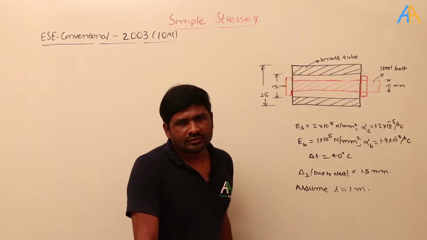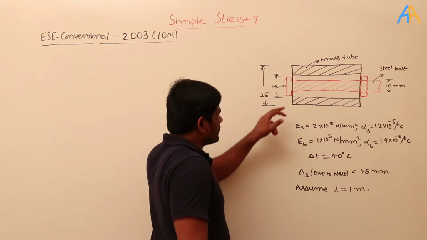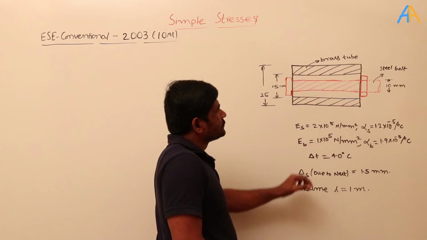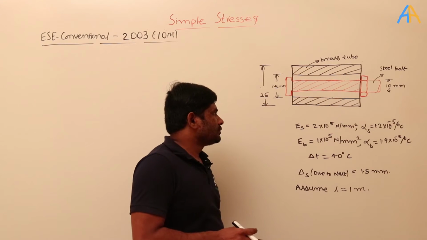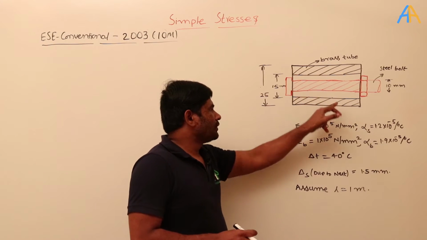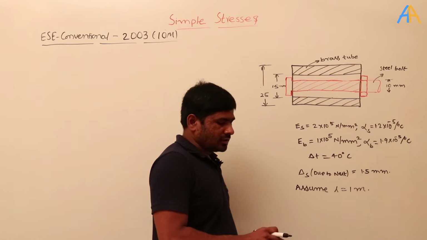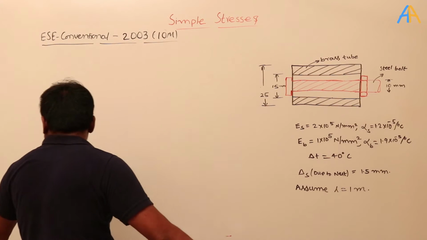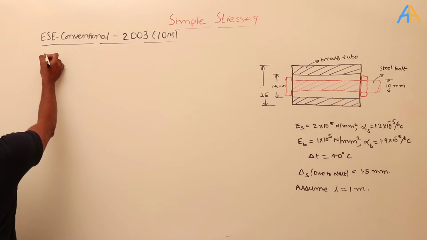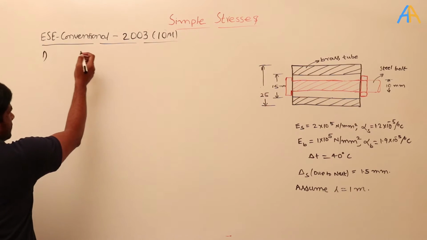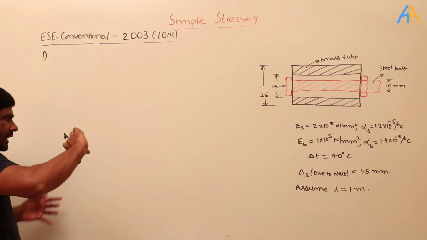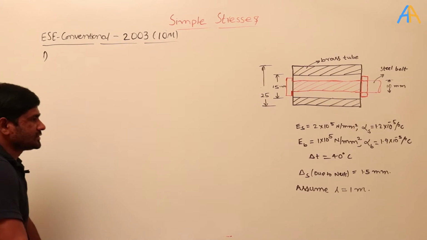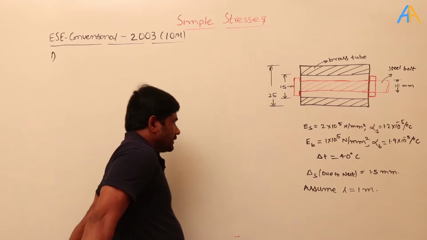So what happened in this case? I have taken the brass tube, and in the brass tube I arrange a bolt and a nut here, and there are two cases. The first one is I tighten the bolt. When I tighten the bolt, there are stresses produced in these materials.